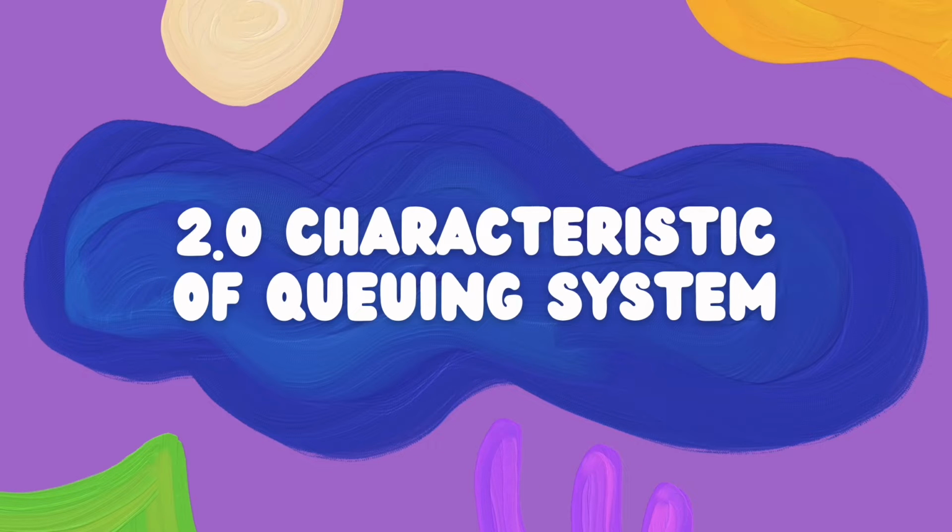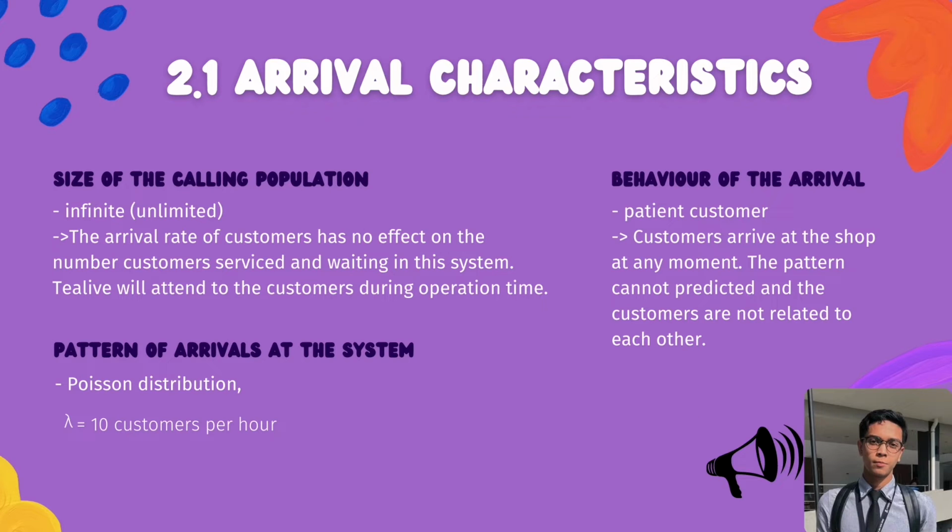Next, we will go through the characteristics of queuing. For arrival characteristics, the size of the calling population is infinite, which means there is no specific amount of customers that can queue for the service. Furthermore, the pattern of arrivals follows a Poisson distribution, or lambda, where there are 10 customers per hour waiting on the line for the service.